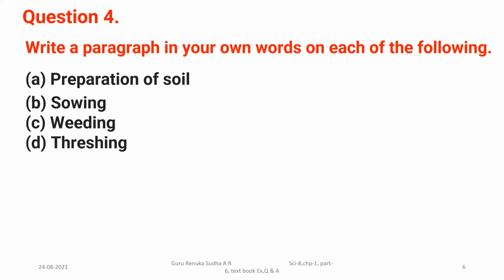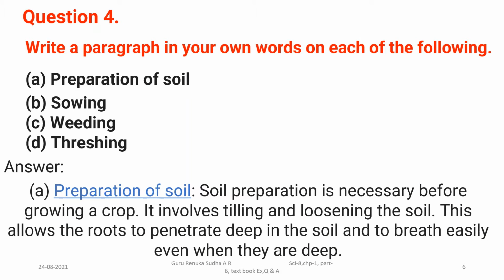You have to write whatever we have come to know about the preparation of soil, sowing, weeding, and threshing, in a paragraph. Here I have written about the preparation of soil in this way. Soil preparation is necessary before growing a crop. It involves tilling and loosening the soil. This allows the roots to penetrate deep into the soil and to breathe easily even when they are deep. So in this way we have to write.